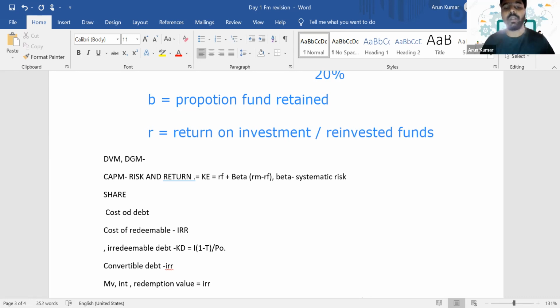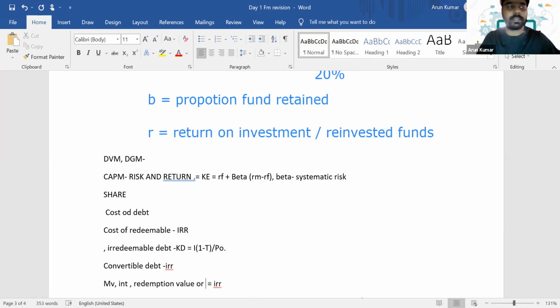Is it clear, everyone? So when it comes to a convertible bond, instead of redemption in cash, since it is convertible debt, there is a chance that the holder has an option. Either he can convert into shares as well. So we need to check at the year end which one can give you a higher value.